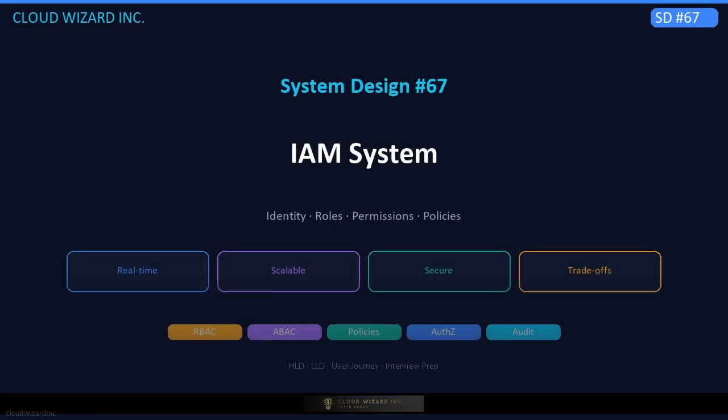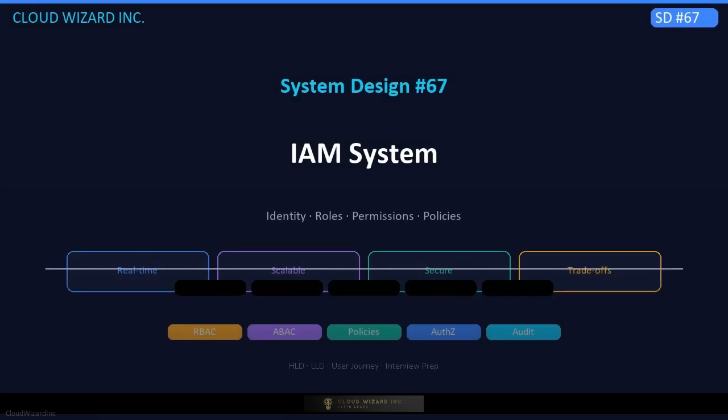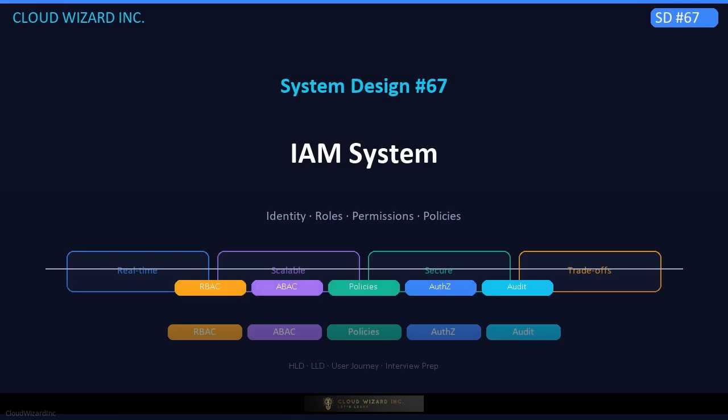Welcome to Cloud Wizard. In this video, we're doing a complete deep dive into the IAM System, the identity and access management engine that decides who can do what across cloud services, applications, and data resources. We'll cover how platforms like AWS IAM, Google Cloud IAM, Azure Active Directory, and Okta manage users, groups, roles, policies, authentication, authorization, and audit trails at scale. Whether you're preparing for a senior engineering interview or building identity infrastructure at scale, this one is for you. Let's get into it.